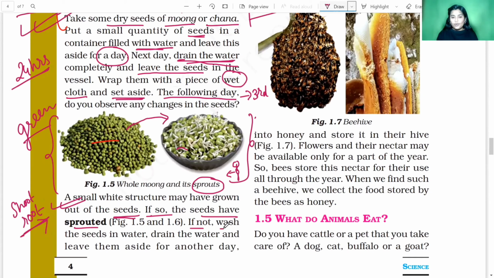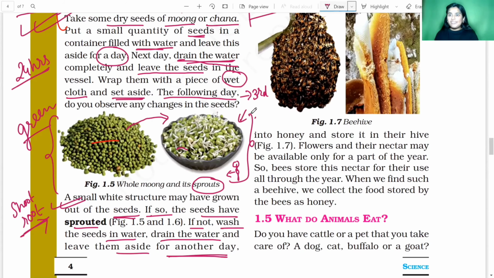If not, wash the seeds in the water, drain the water, and leave them aside for another day. So you have to open that white wet cloth, and you have to see if the seeds have sprouted as shown in the picture or not. And if they have not sprouted, then on the next day you will repeat the same process. You will drain all the water from the seeds, wrap them again in the wet cloth, and keep them for 24 hours, because the time may vary from seed to seed.